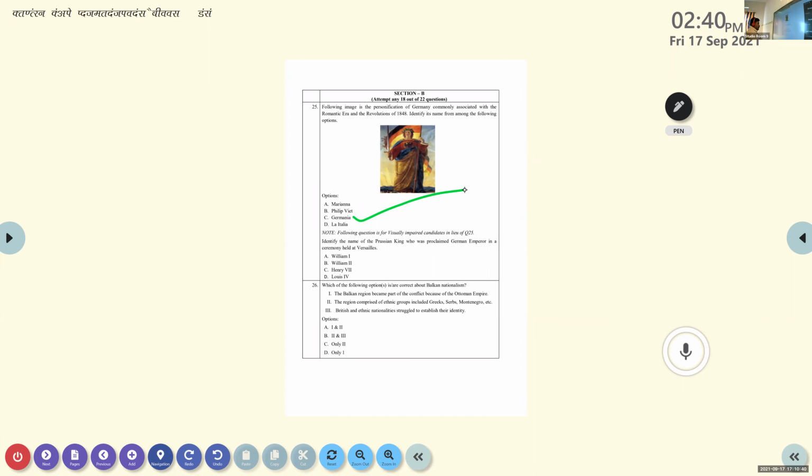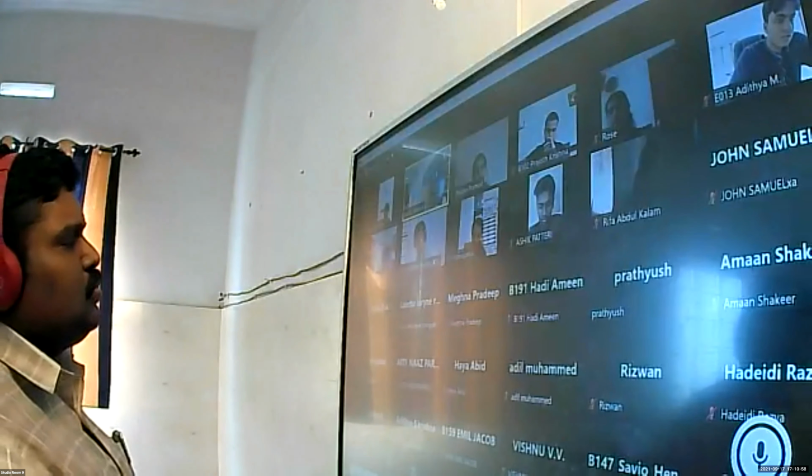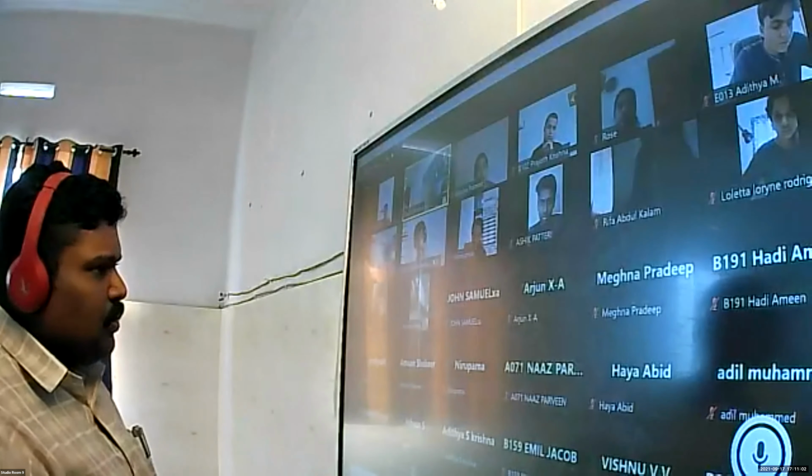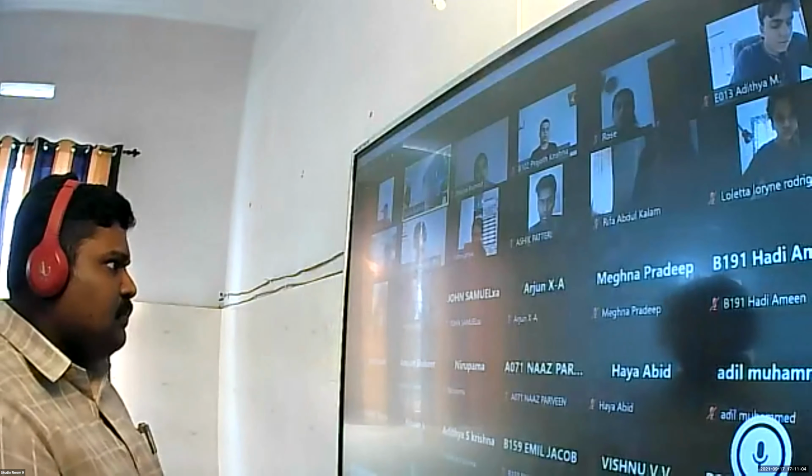Clear? And you can see, related with this kind of questions, the visually impaired people cannot observe the picture. So another question will be there. You should not answer it. Picture-based questions or cartoon-based questions, visually impaired people cannot attempt. For them, a separate question will be there.